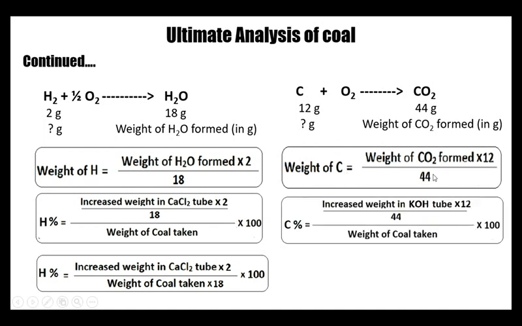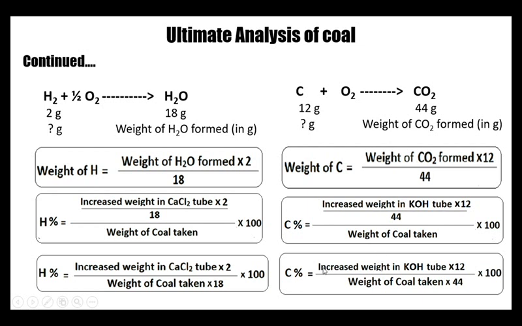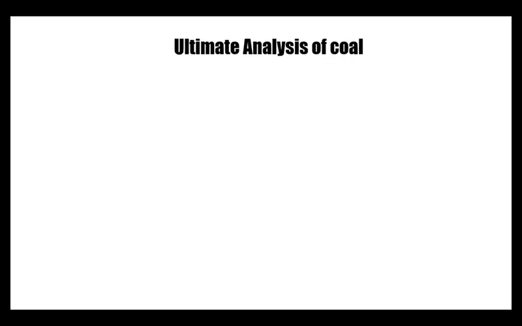The percentage of carbon is equal to weight of carbon by weight of coal taken into 100. So the increased weight in the KOH tube corresponds to the weight of carbon dioxide formed, into 12, the atomic weight of carbon, by weight of coal taken into 44, the molecular weight of carbon dioxide. This is how the percentage of hydrogen and carbon present in the coal is determined.